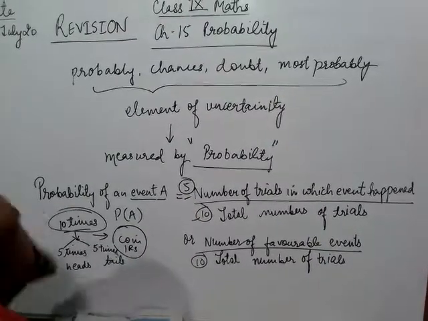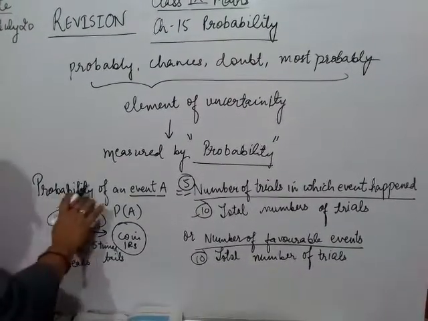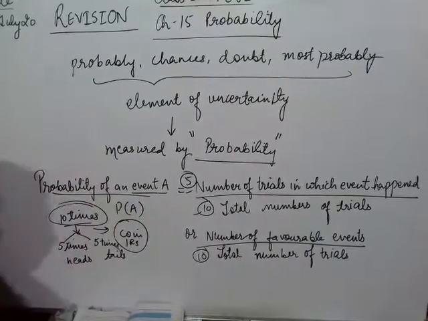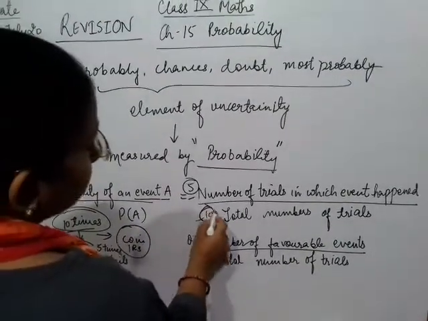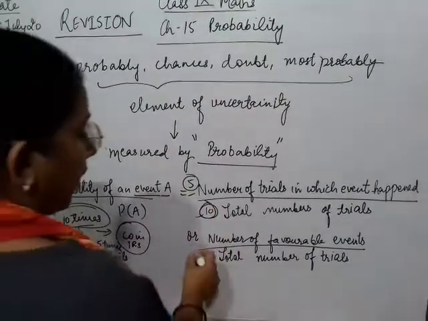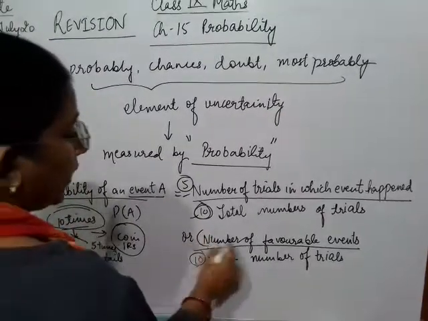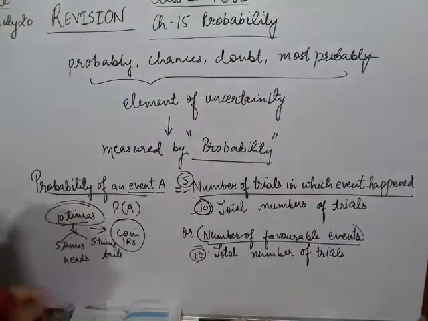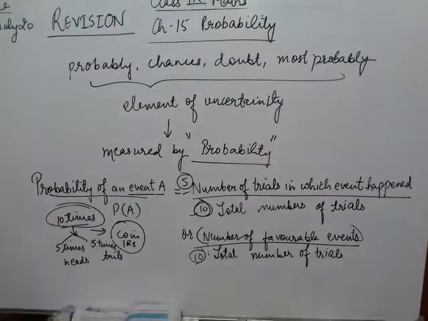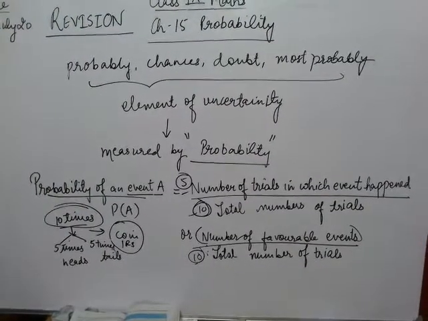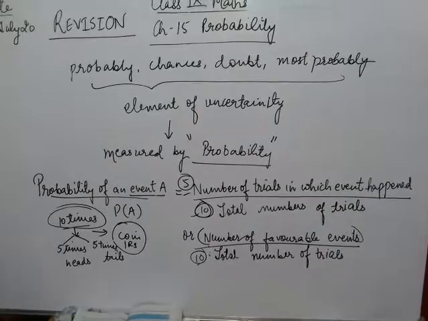So we need to mention the event that we want. Then we say the total number of trials, and out of those we look for our favorable trials, how many times those favorable events have happened. So this is the concept of probability.